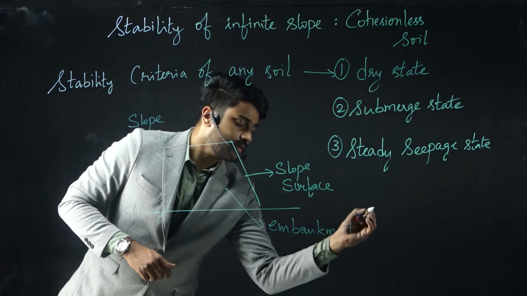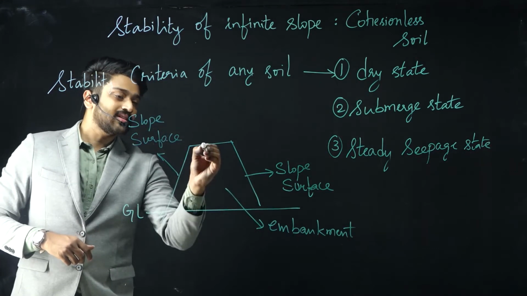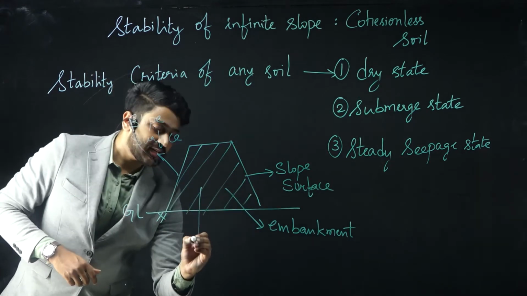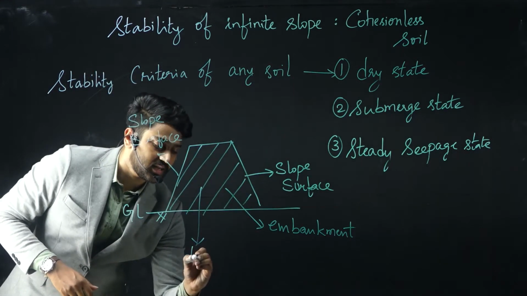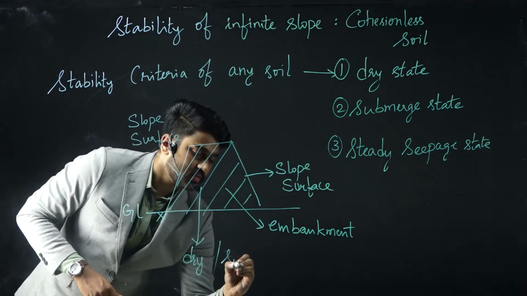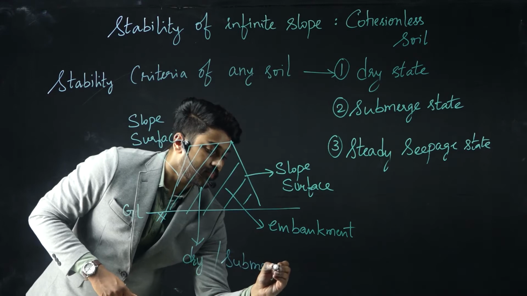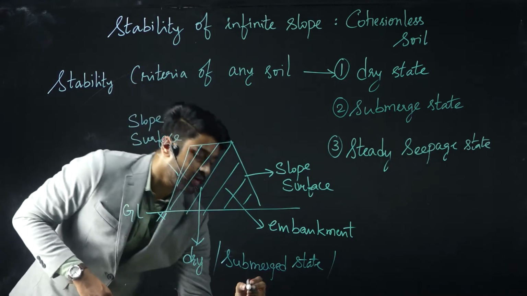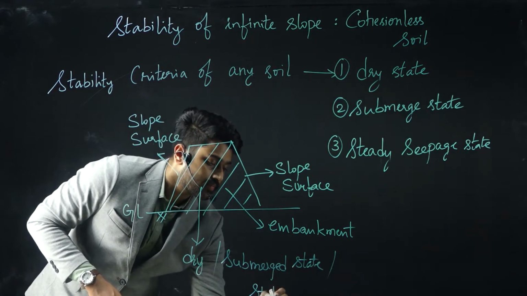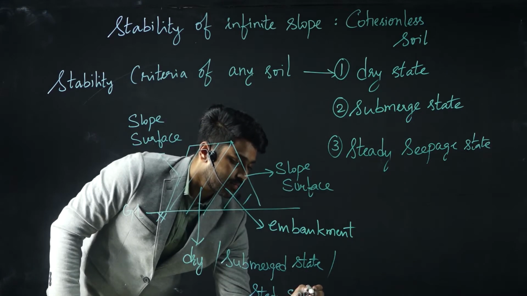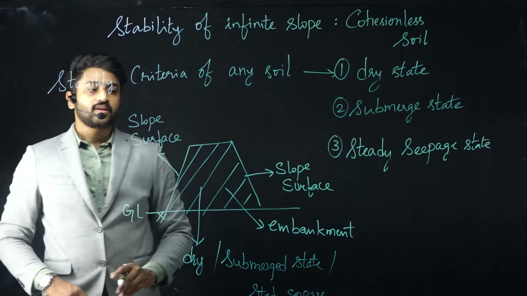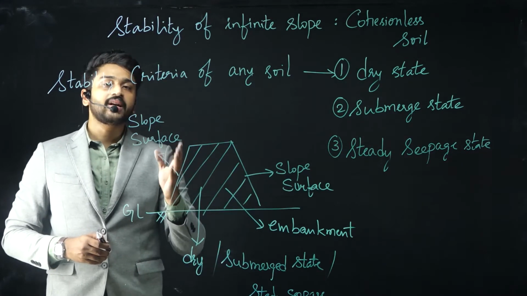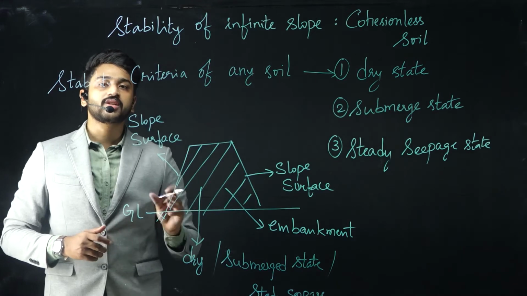If this is a homogeneous soil, then it can either be in a dry state, submerged state, or in case of steady seepage state. For any of these, we need to understand the stability of this particular slope.